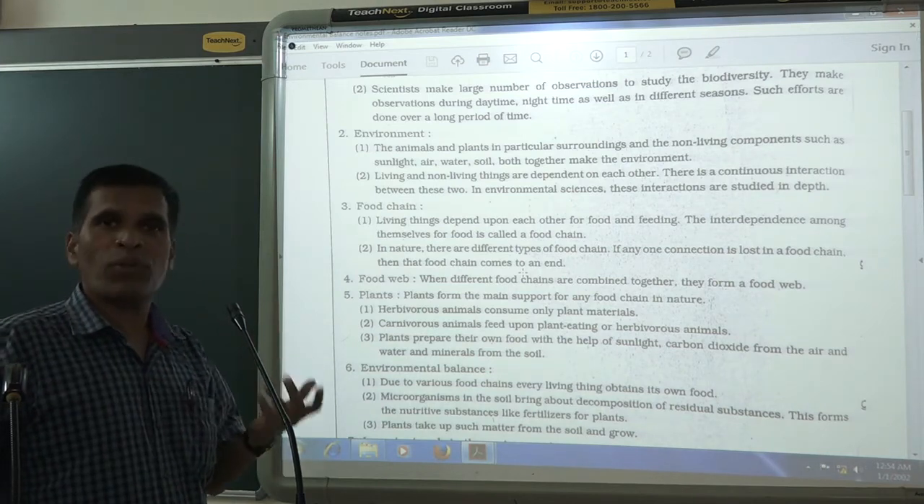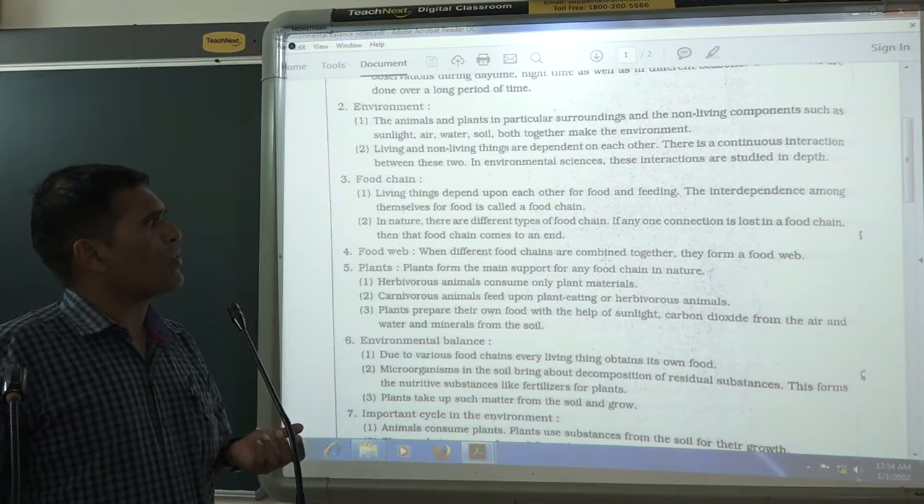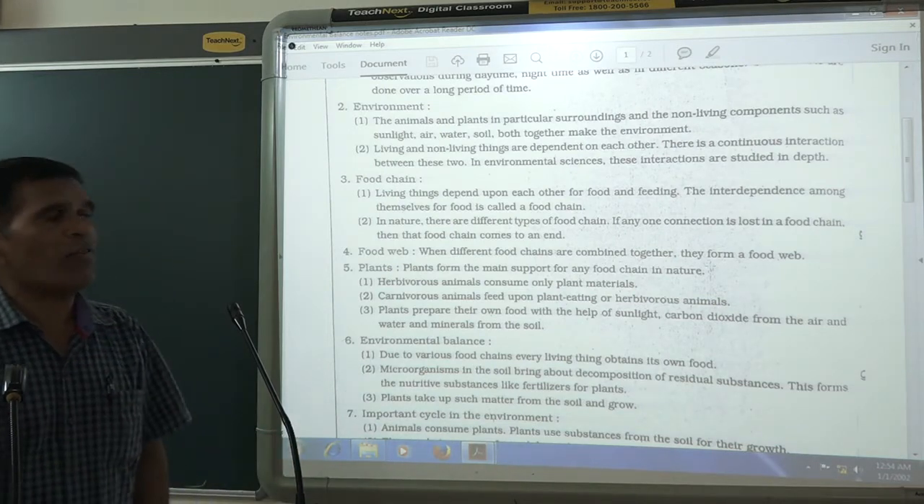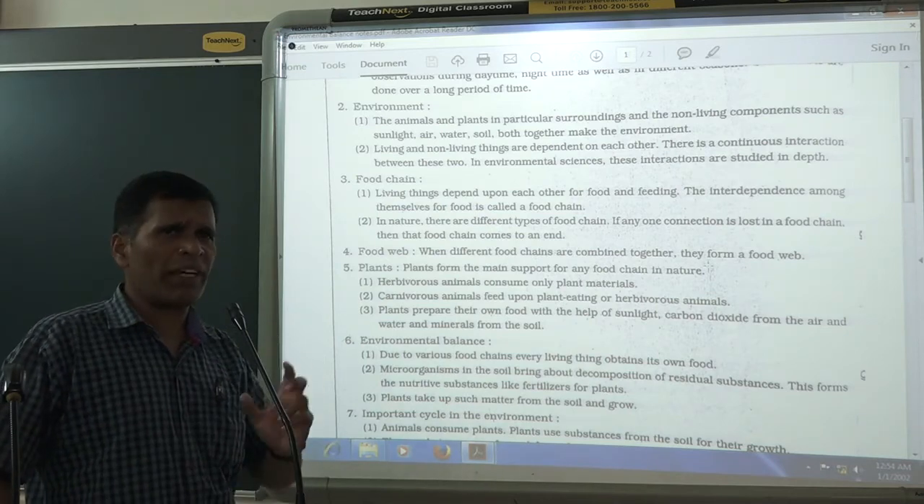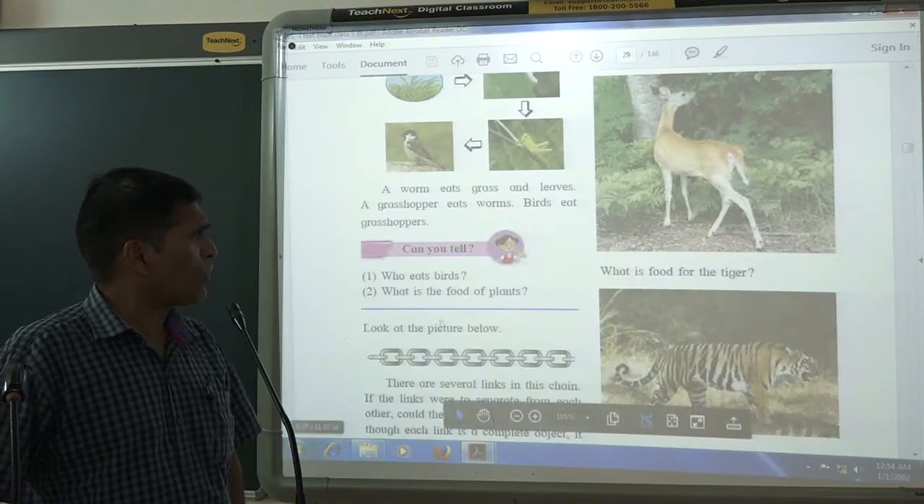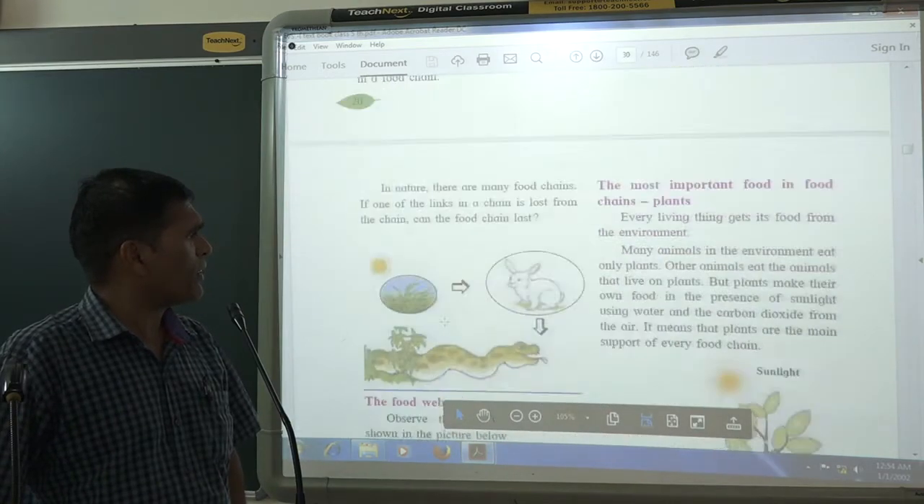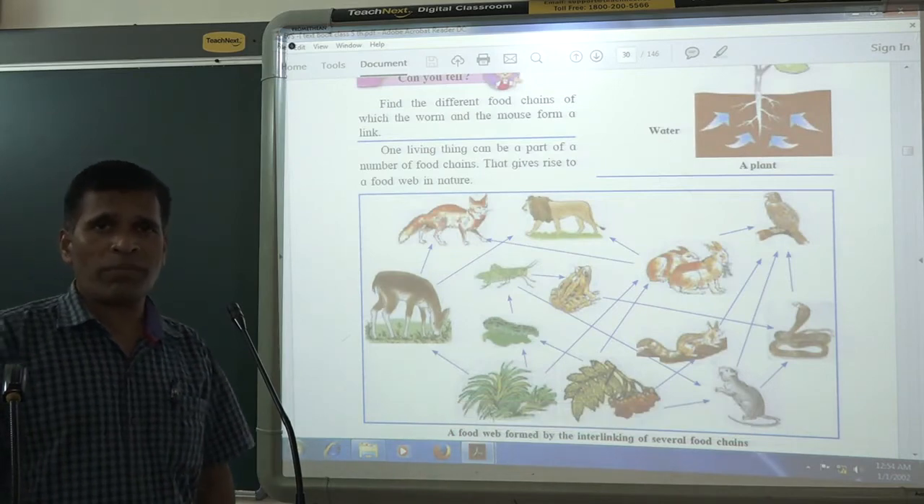In the ecosystem, the food chains are there. What is the food web? When different food chains are combined together, they form a food web. Many food chains come together and combine, and that is called the food web. Now I will show you that. Food web is a diagram. Now you see, this is a picture of the food web.